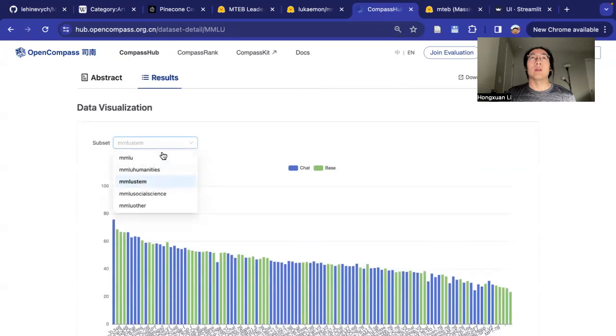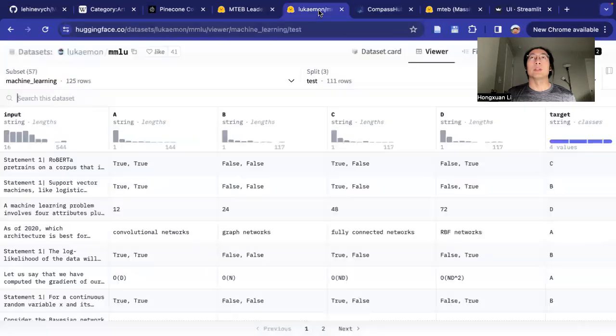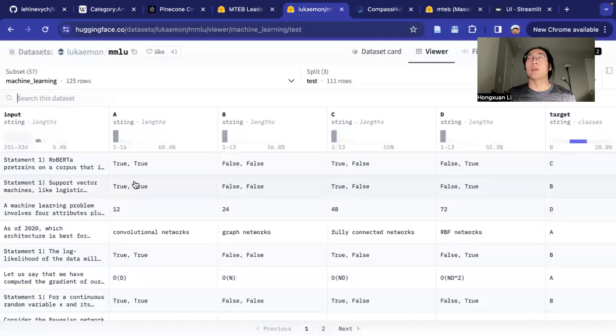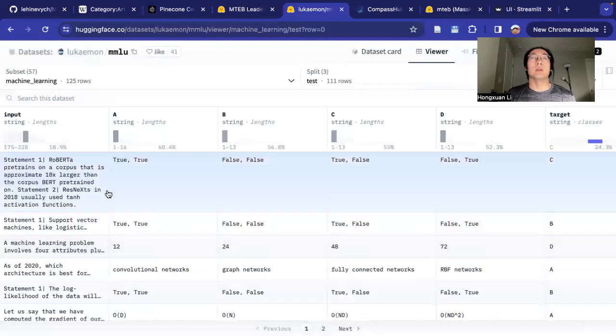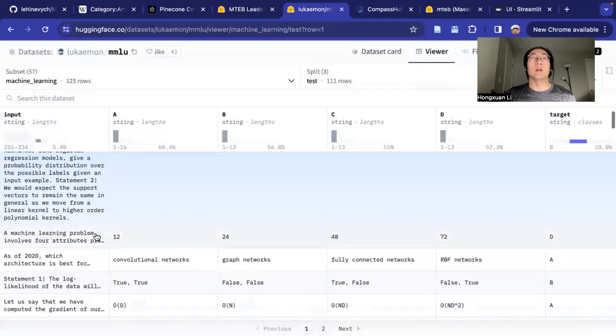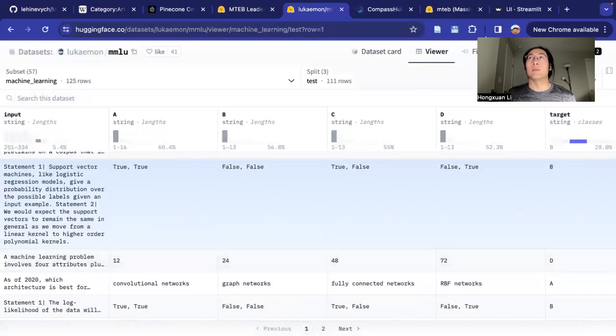There are a lot of areas under the MMLU dataset. This is the dataset I'm using to query the system. This is all about machine learning.